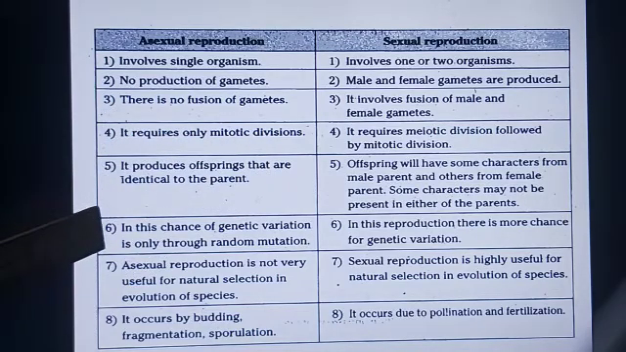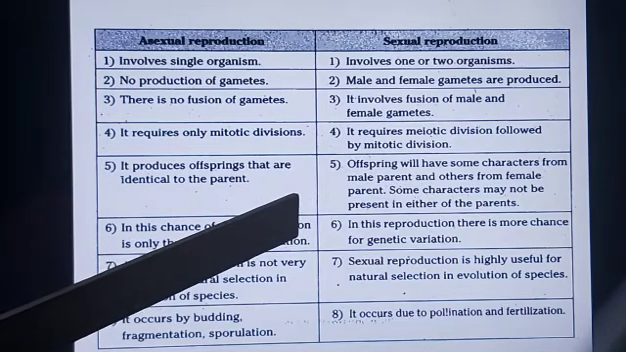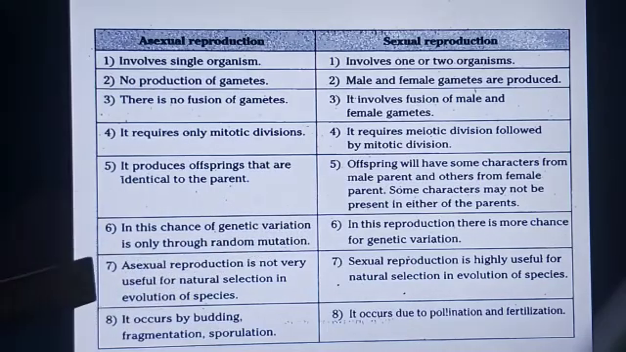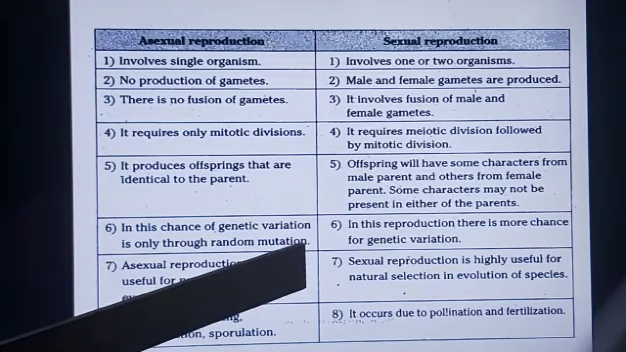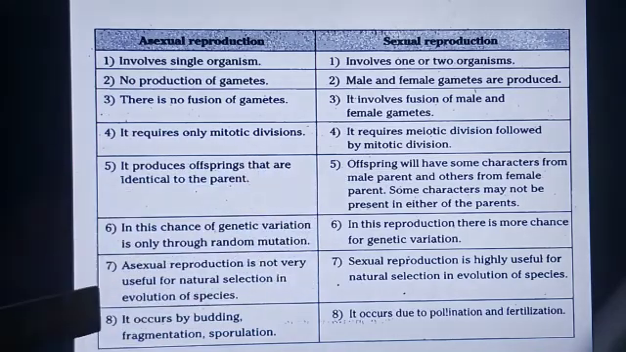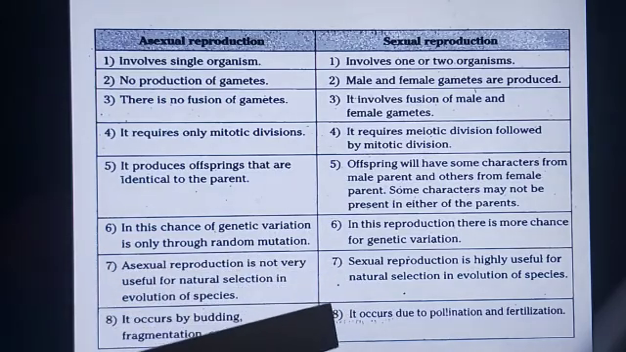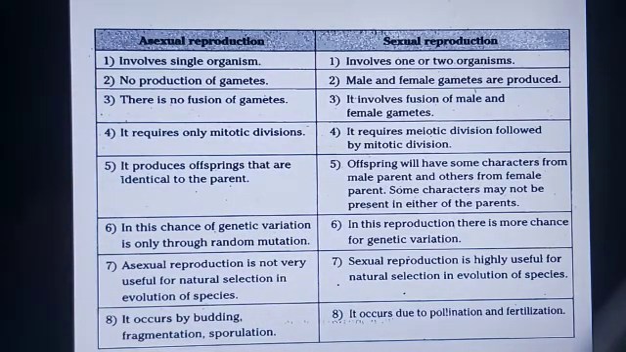In asexual reproduction, the chance of genetic variation is only through random mutation. Otherwise, they are exactly the same as the parent. Here, in sexual reproduction, there is a lot of possibility for genetic variation. Asexual reproduction is not very useful for natural selection, whereas sexual reproduction is very useful for natural selection because you can get better varieties, better species of plants and animals. Asexual reproduction occurs by budding, fragmentation and sporulation, and sexual reproduction occurs due to pollination and fertilization.